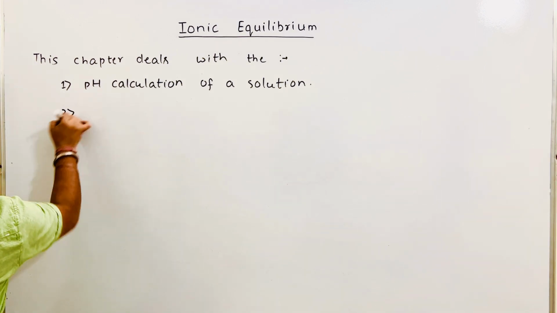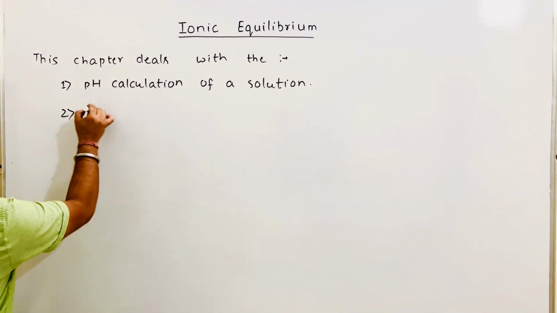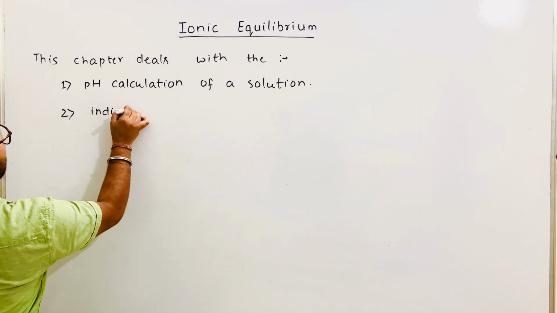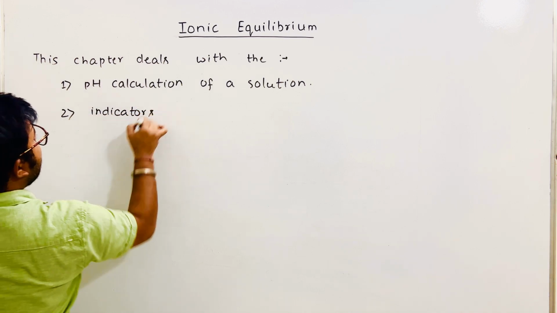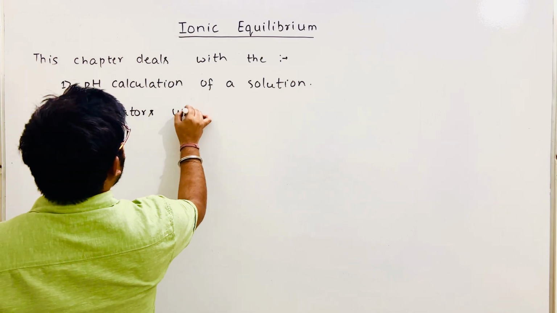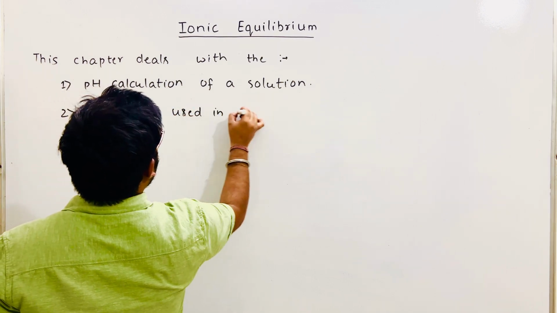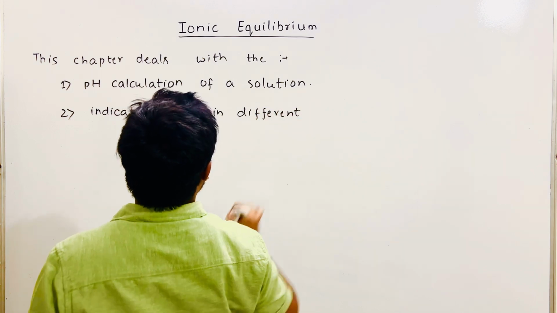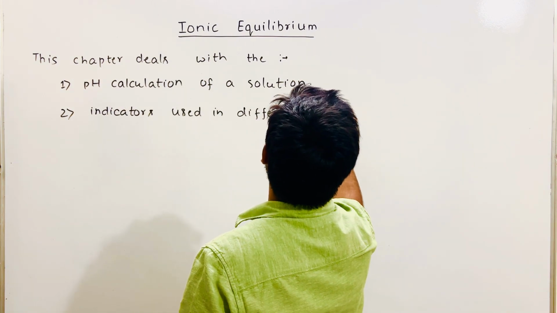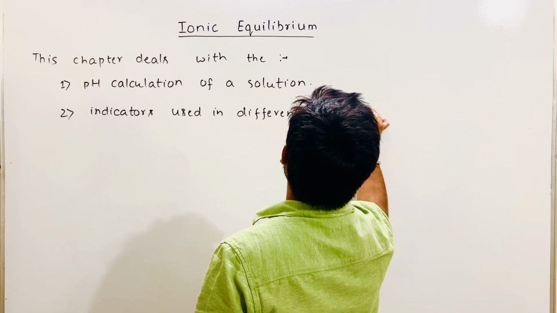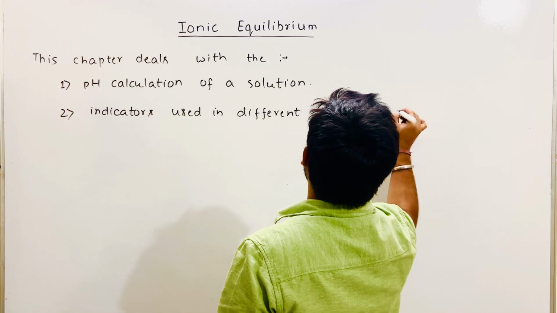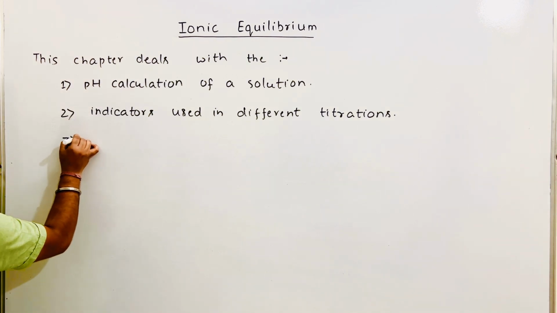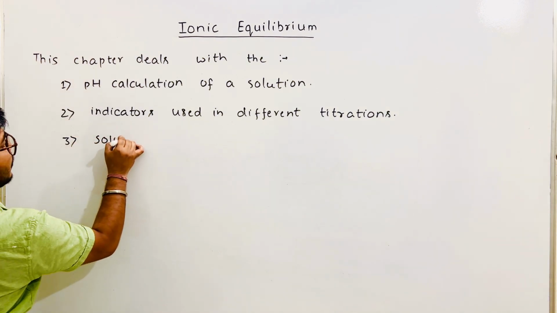The second point is indicators used in different titrations, right? And the third thing which I said is the solubility of a salt.